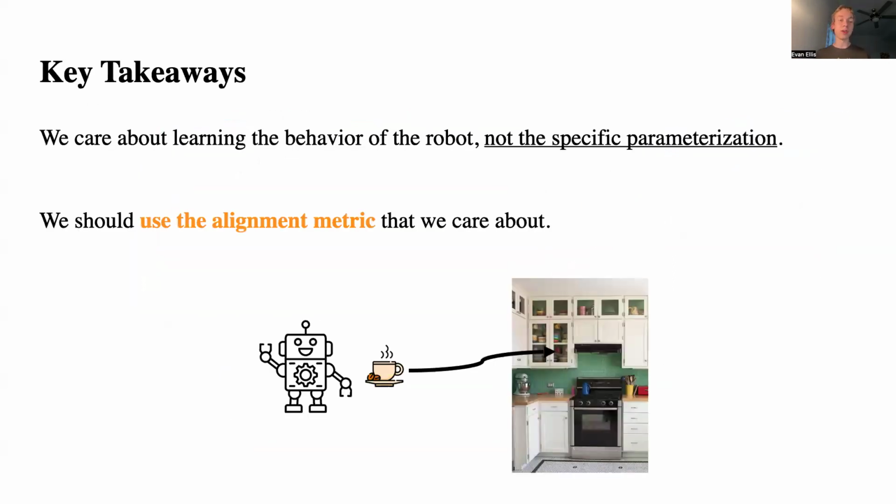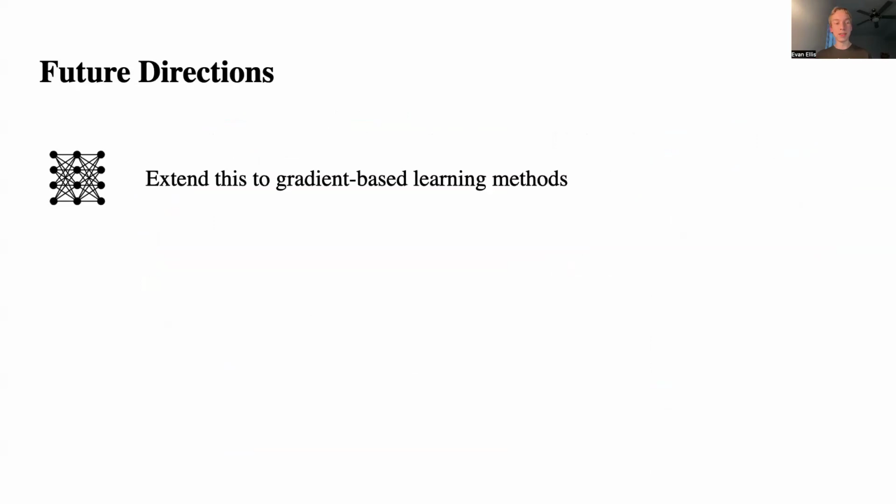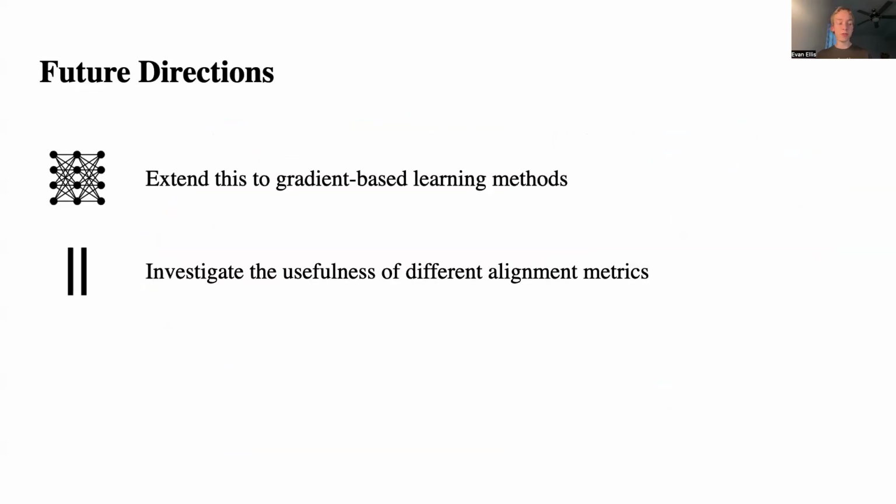So our key takeaways are that we care about learning about the behavior of the robot, not the specific parameterization, and we should use the alignment metric that we care about. In the future, we would like to extend this to gradient-based learning methods and also investigate the usefulness of different alignment metrics. Thank you.